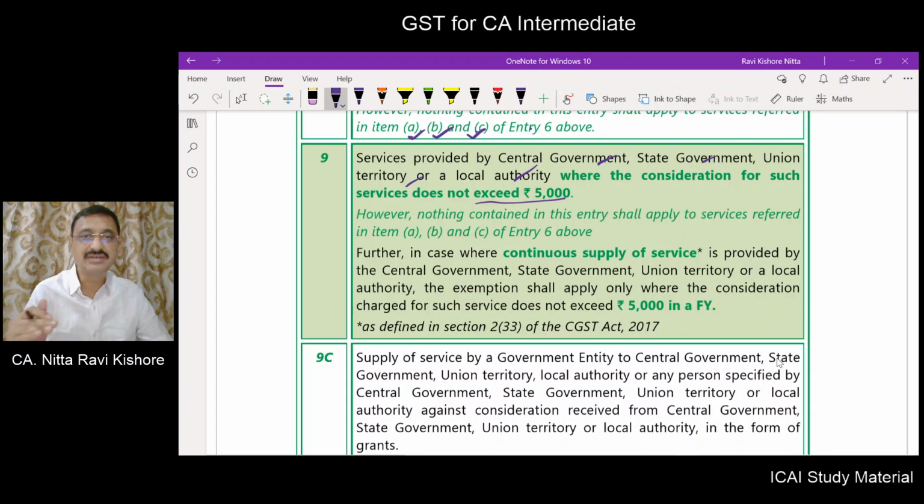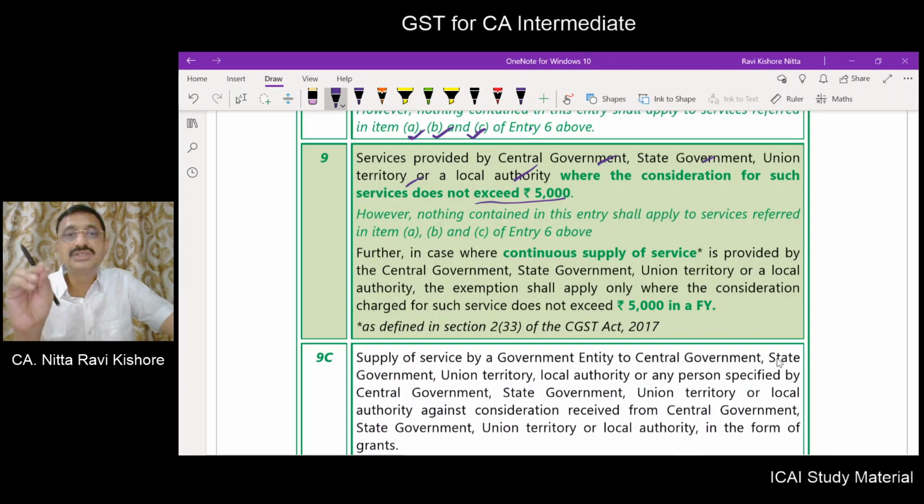Actually, entry number 6 says that if service is provided by a government it is exempt, but for A, B, C, D of entry number 6 it is not exempt. What is point D? It is service provided to a business entity. If it is not a business entity, it is exempt.